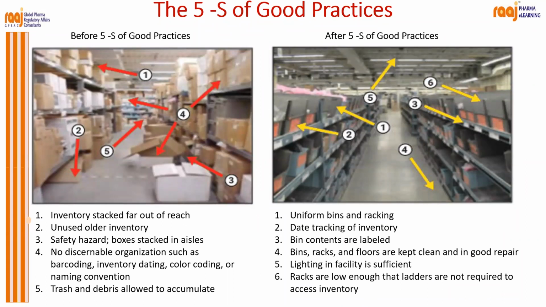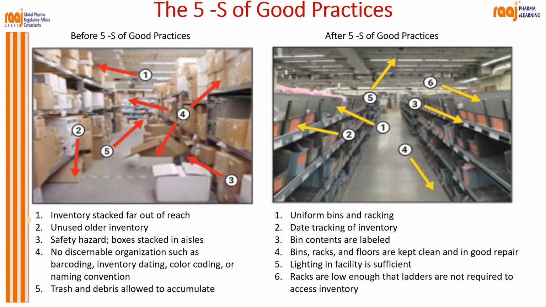Just see this. This is a case study, before 5 S and after 5 S. Correct? One, two, three, four, five. Just see. Inventory stacked far out of reach, unused older inventory, safety hazards, boxes stacked in a mess. See how it was stacked. Anyone can fall, correct? How can you find the proper box which is desired by me?